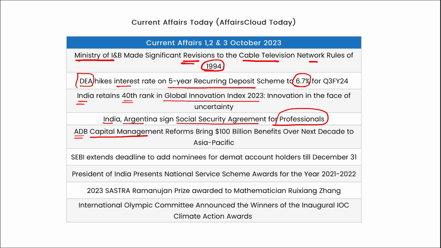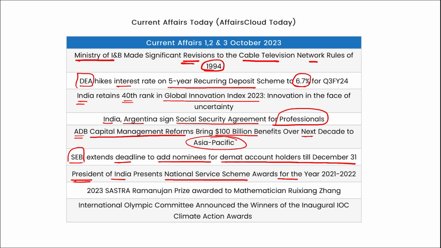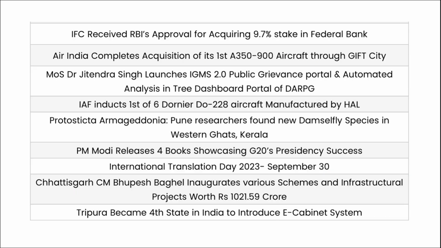Asian Development Bank capital management reforms bring $100 billion benefit over the next decade to the Asia Pacific region. SEBI has extended the deadline to add nominees for the Demat account holders till 31st of December. President of India presents National Service Scheme Awards for the year 21-22. 2023 Shanti Swarup Bhatnagar... Sastra Ramanujan Prize awarded to mathematician Ruixiang Zhang. International Olympic Committee has announced the winners of the inaugural IOC Climate Action Awards. Next, IFC has received the RBI approval for acquiring 9.7% stake in the Federal Bank.